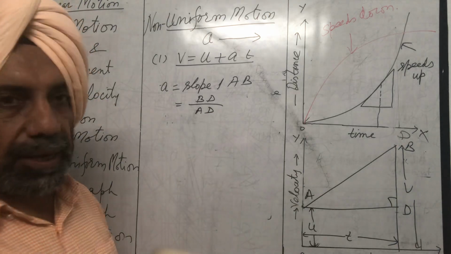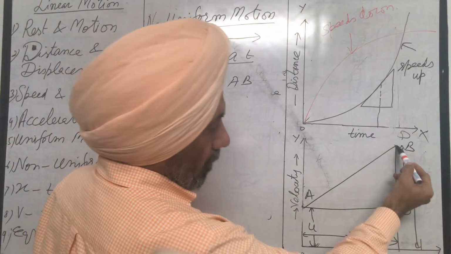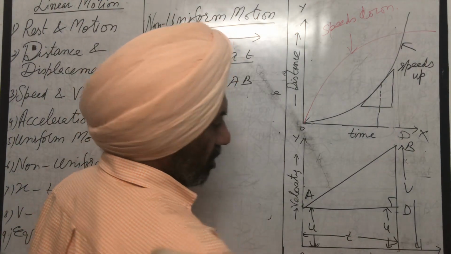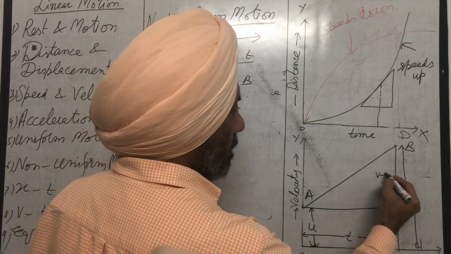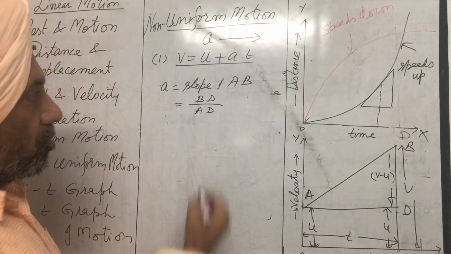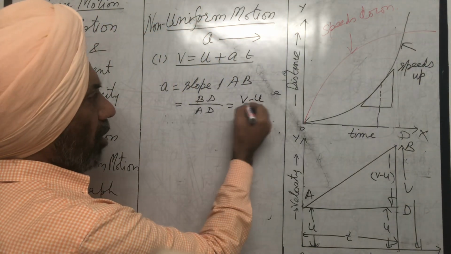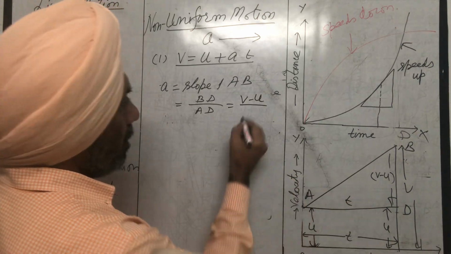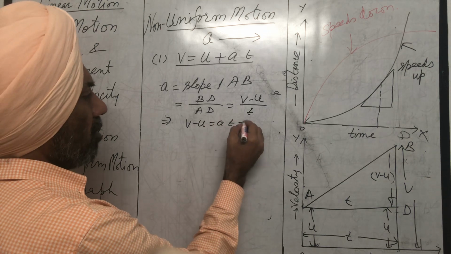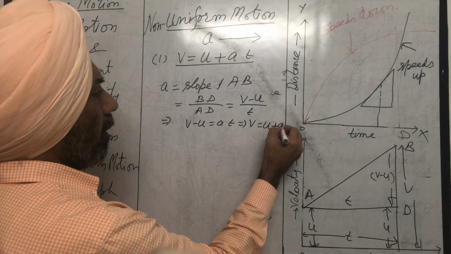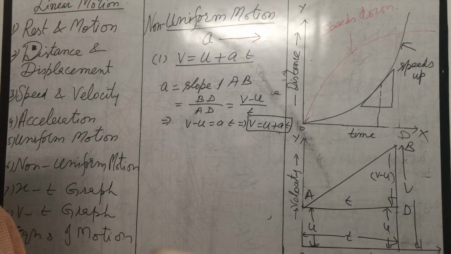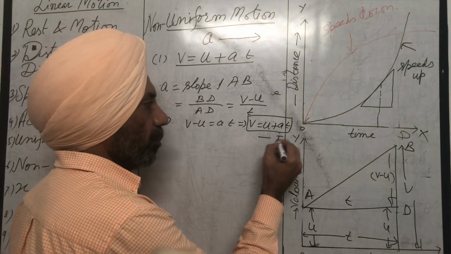So slope is BD upon AD. What is BD? BC is v, this is u, this is also u, opposite sides of a rectangle, so BD will be v minus u. So it will be v minus u upon AD, which is t. This implies v minus u is equal to at, or v is equal to u plus at. So that is the first equation of motion, very simple.